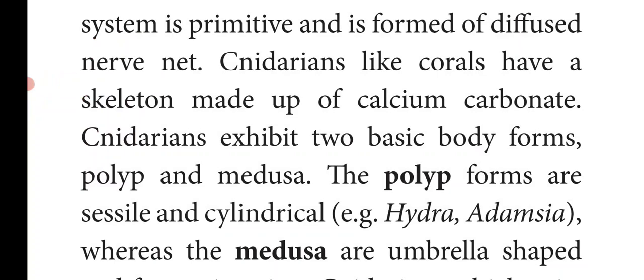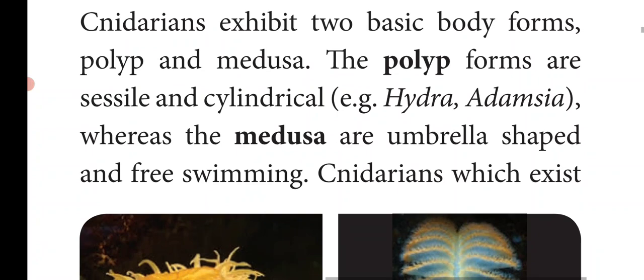Cnidarians exhibit two basic body forms. One is polyp and the other is medusa. The polyp forms are sessile and cylindrical. They do not move from one place to another; they get attached to the rock. So they are called sessile, and their body is cylindrical. Examples are Hydra and Adamsia. Whereas the medusae are umbrella shaped and free swimming. They swim freely in the water.